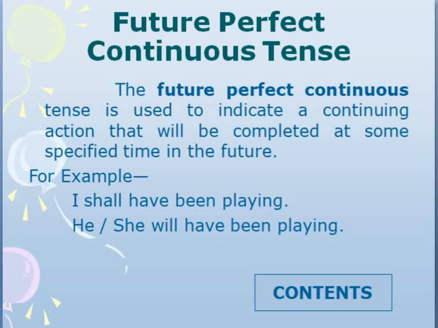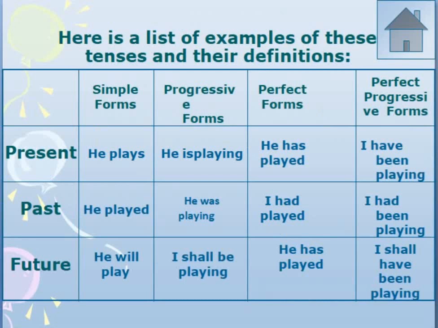So this way we have covered all the tenses. I hope it must be clear with you all. It's a simple table which shows the comparison of all the tenses: present, he plays, he is playing, he has played, I have been playing. Past, he played, he was playing, I had played. Now see, with he we have taken has here, but with I we take have. But here in past, the helping verb remains same with all. I had played, he had played, they had played.